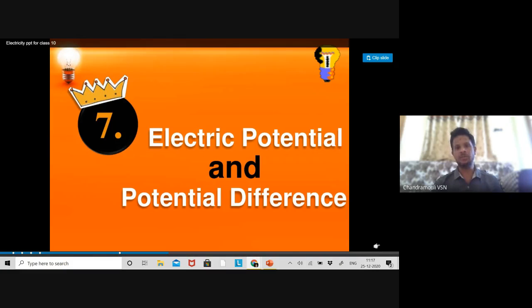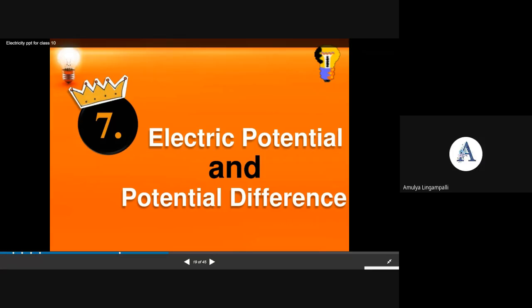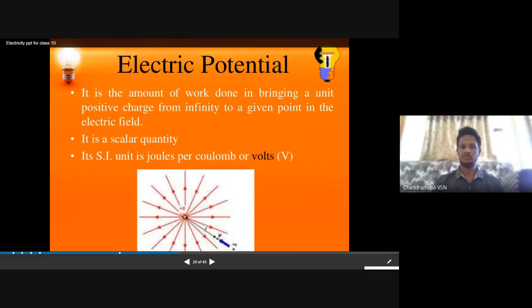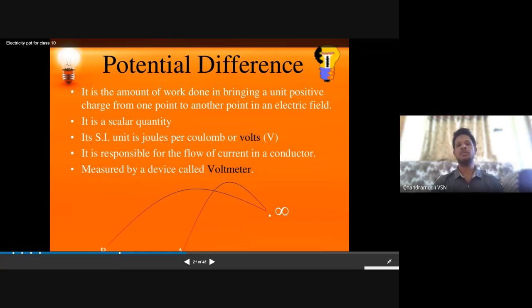The work done in bringing a unit positive charge from infinity to a given point is called electric potential, and it is a scalar quantity. Understanding everyone? Yes, sir. Its units are joule per coulomb, also called Volts. So what do you mean by potential difference?